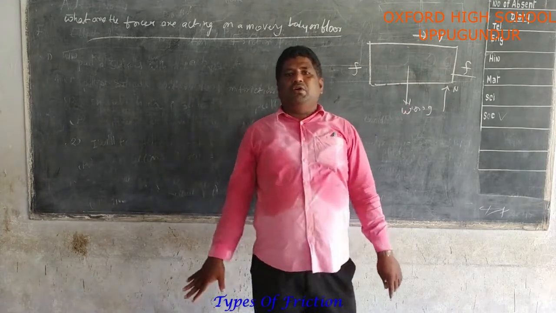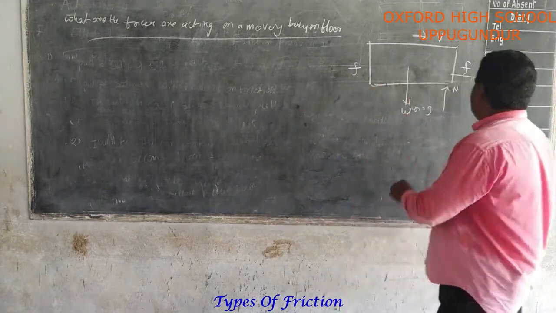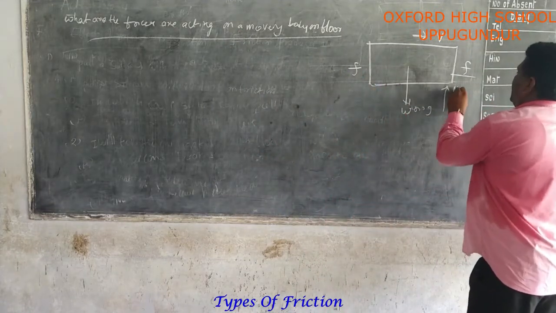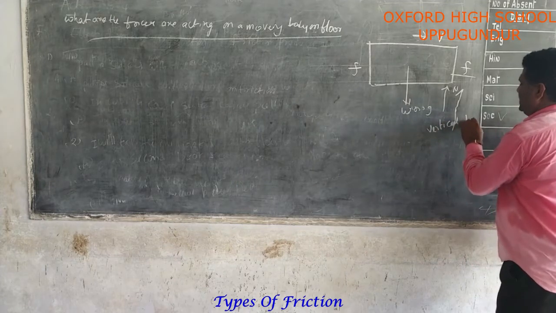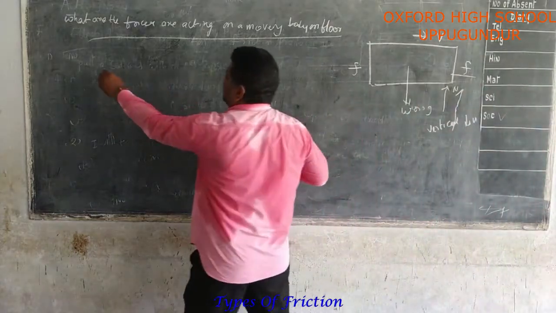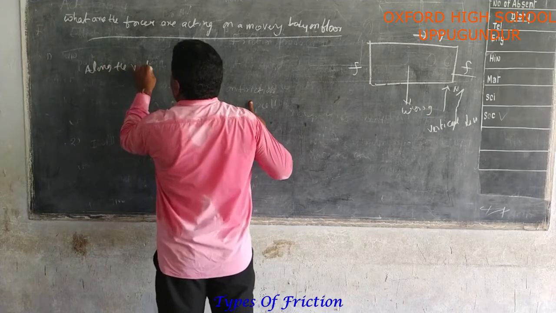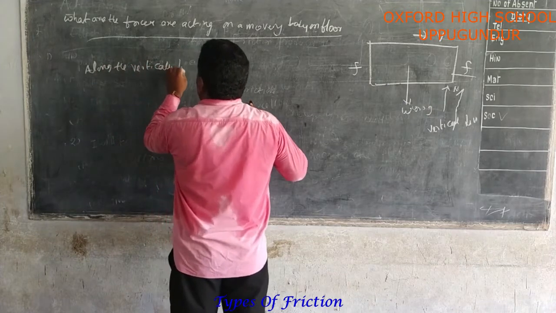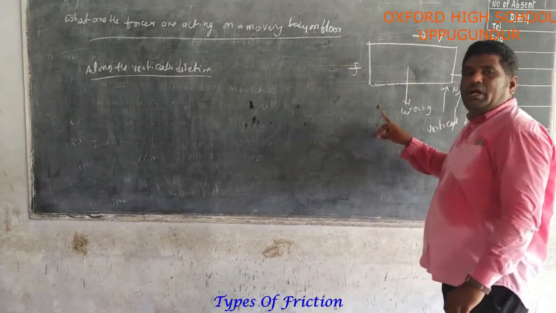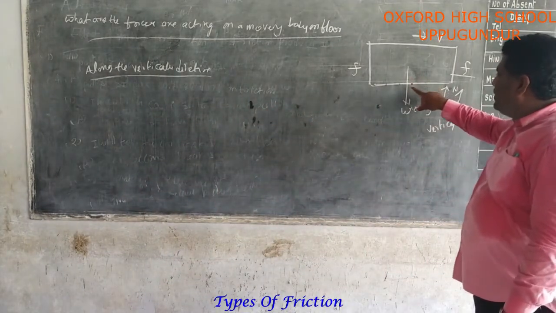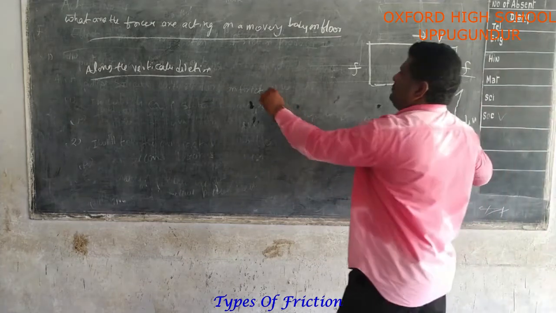Now here we take two directions. First one is the vertical direction. Along the vertical direction, there are two forces acting. First one is W, the weight, which is acting in the downward direction.